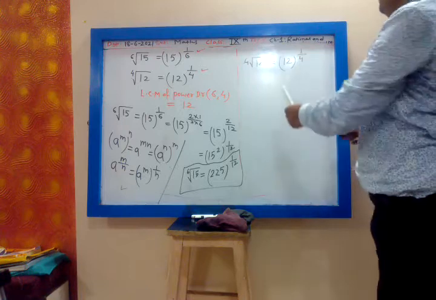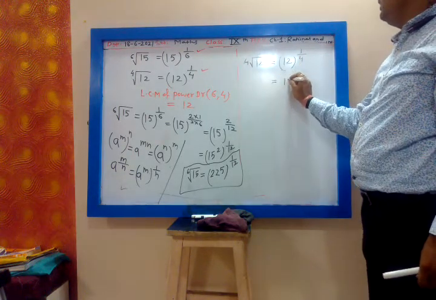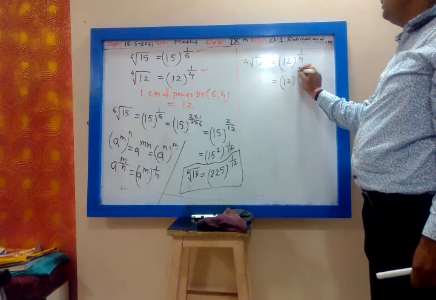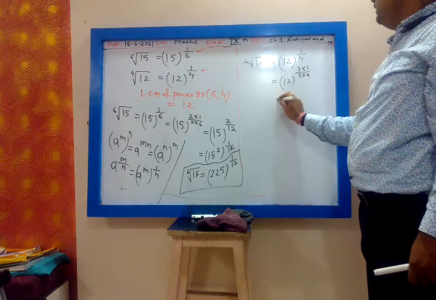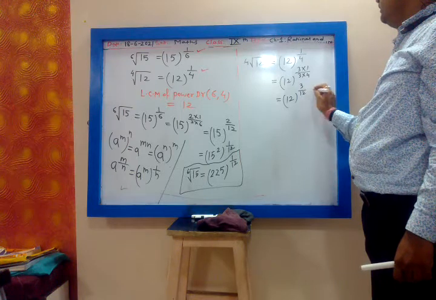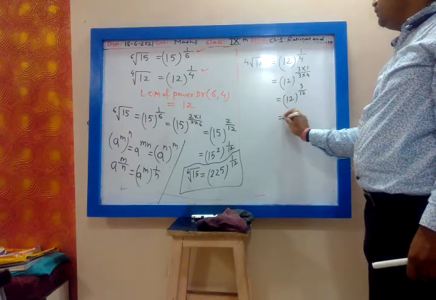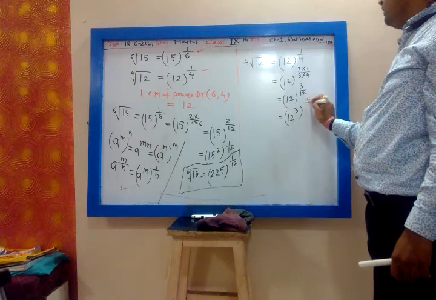Now to make the denominator the same, 12, what will you do? You will multiply by 3. 12 raised to 3 into 1 upon 3 into 4. So that is 12 raised to 3 by 12. Correct? So this is 12 raised to 3 raised to 1 by 12.